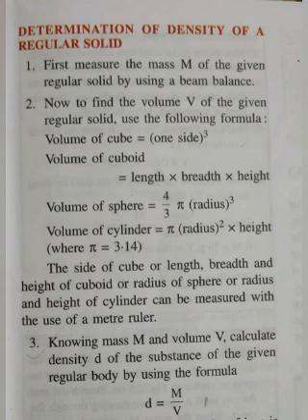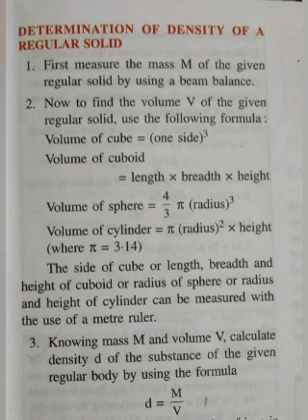To determine the density of a regular solid, first of all we measure its mass with the help of a beam balance. Second, we find out the volume of that regular solid. Suppose in the case of a cube, we know that all sides are equal, then the volume of the cube is equal to side cube.